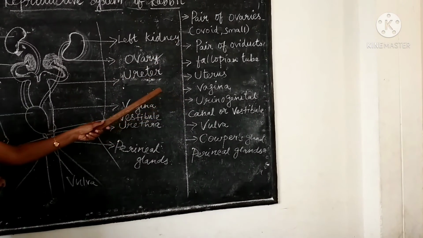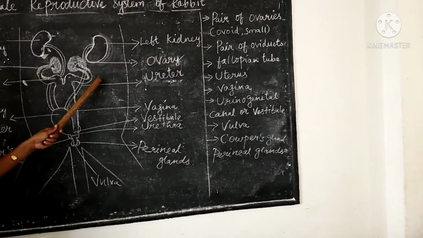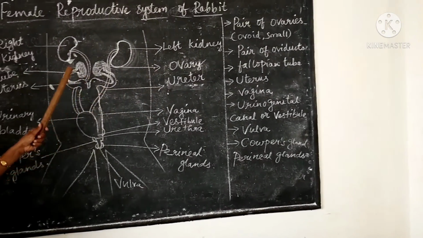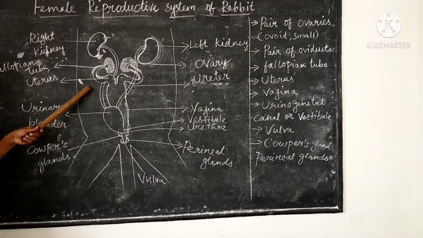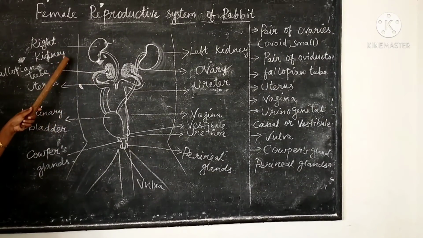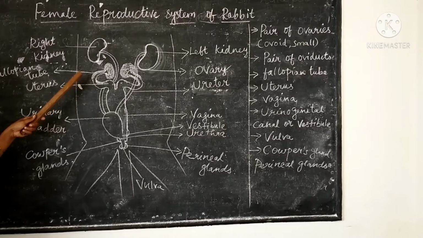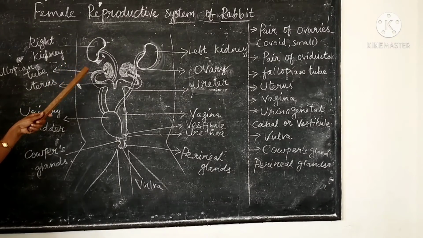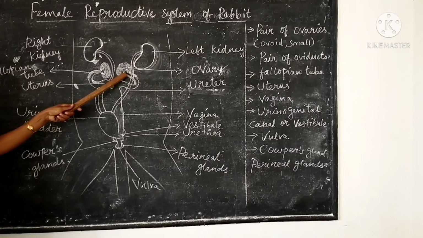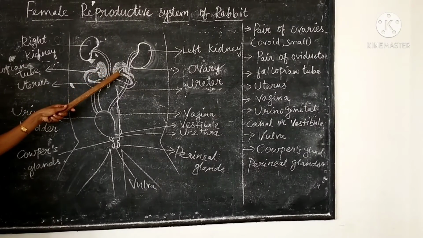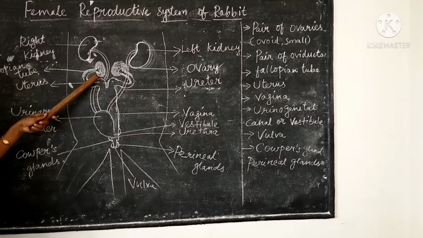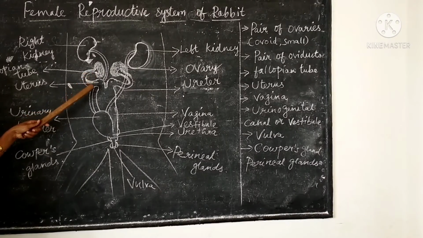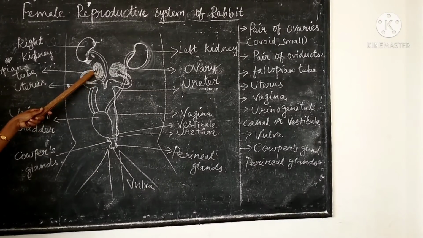Let us see it in the diagram. Look at the diagram of the female reproductive system of rabbit. See, left kidney, right kidney are there. Below that, a pair of ovaries. Two ovaries are seen, which are ovoidal in shape, and then a pair of oviducts open into the body. It is funnel shaped.